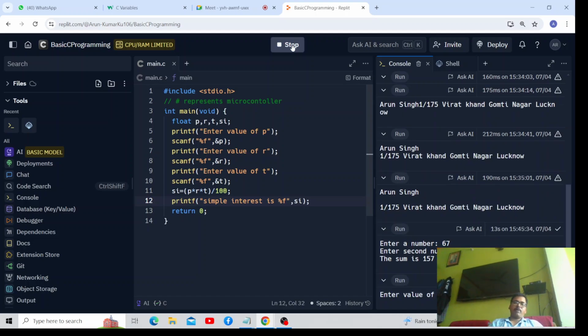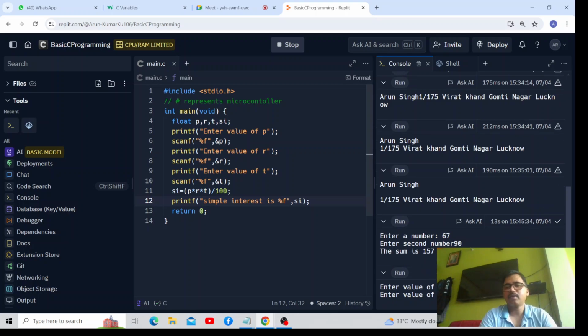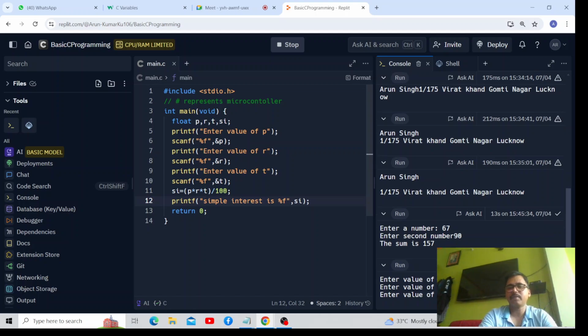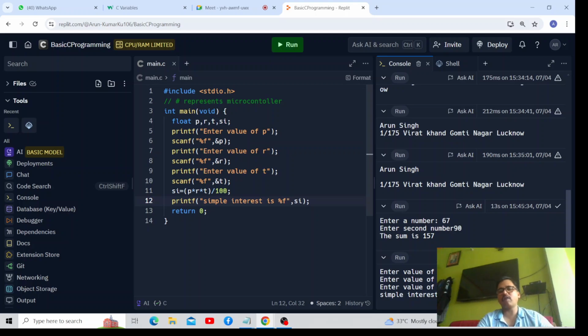It is asking me to input a value which is for principal. So suppose I have entered 1000 and the rate of interest is suppose 10% and the time is for 4 years suppose, and now you can see that the simple interest is 400. Any doubt, Ayush, please tell.